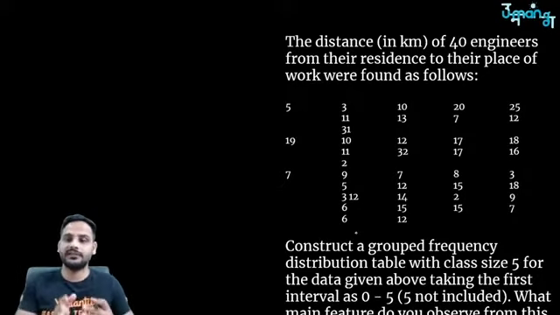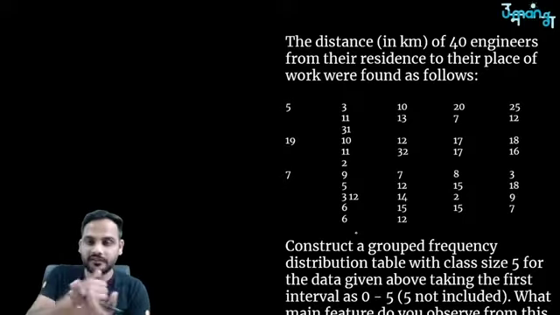They have told us this is their distance from their place of residence to their place of work.